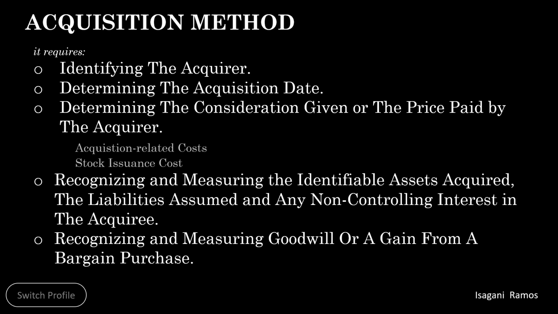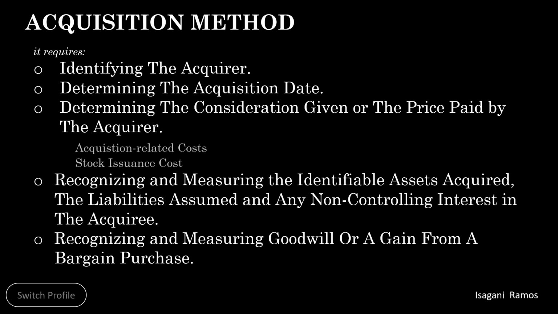The total of all identifiable assets less liabilities recorded is referred to as the fair value of the net assets. The identifiable assets should never include goodwill that may exist on the acquiree's books. The only goodwill recorded in an acquisition is a new goodwill based on the price paid by the acquirer.